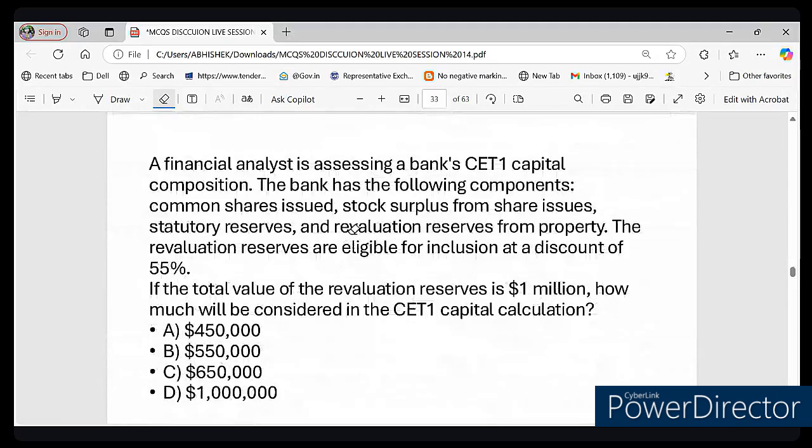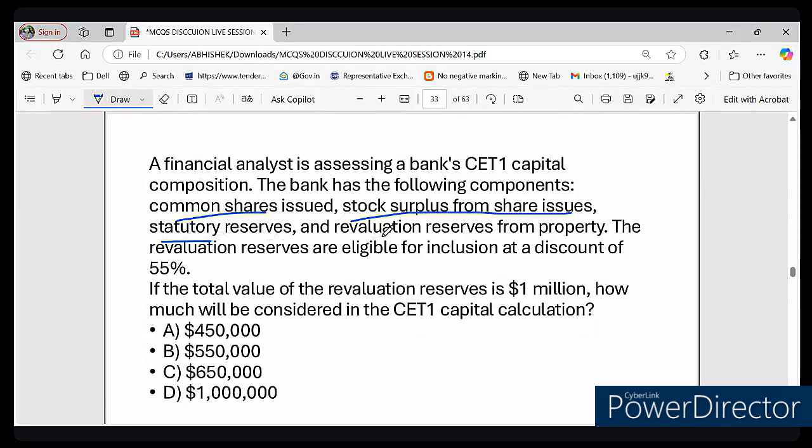The question is in front of your screen. This is a practical question related to CET1 capital calculation in the simplest way possible. So, the question is, a financial analyst is assessing a bank's CET1 capital composition. The bank has the following components: common shares issued, stock surplus from the shares issued,